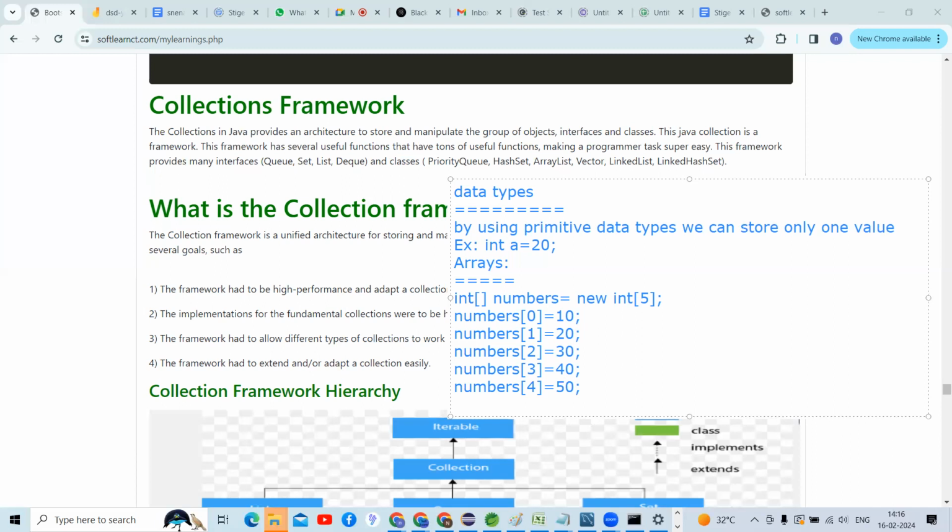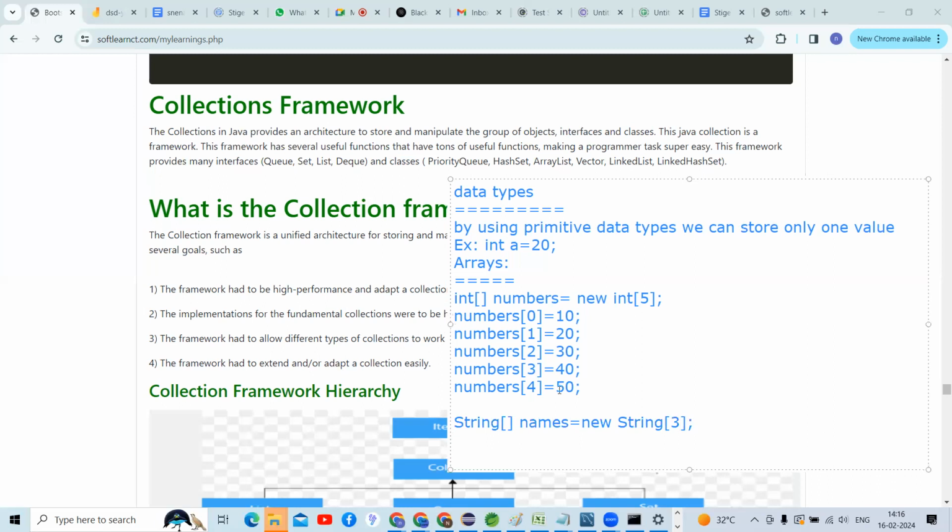See here, guys. If I declare a string array, this is the string array, right, guys? This is the names array I'm defining here, with new String of size three. How many names do I need to store here, guys? Tell me. Only three, sir. The index position should start from 0.